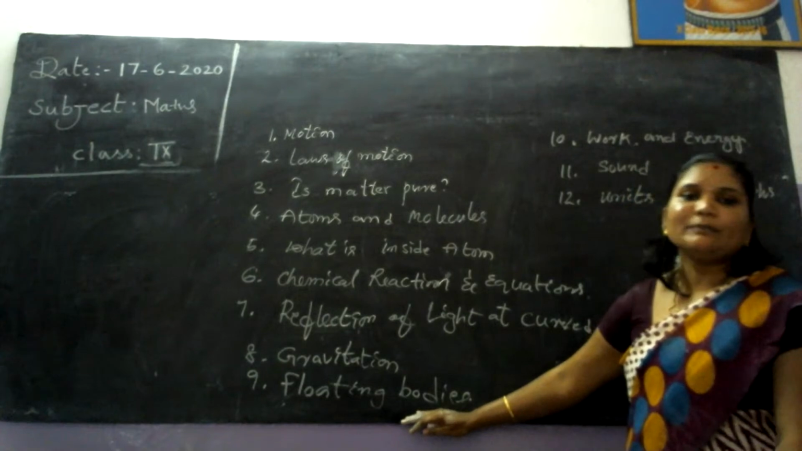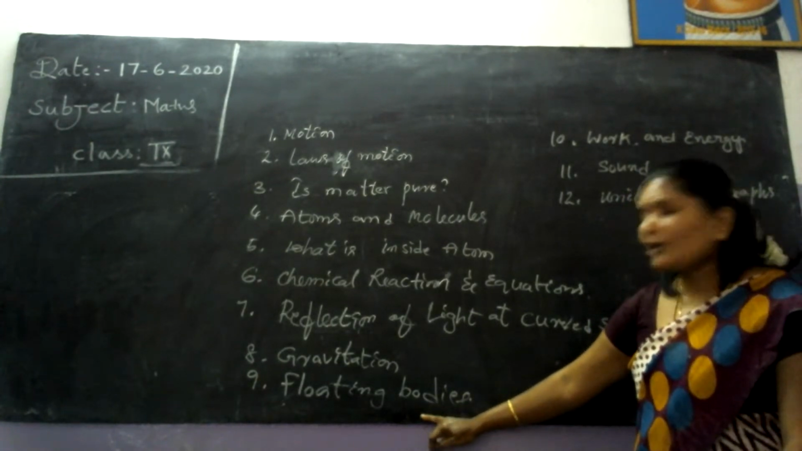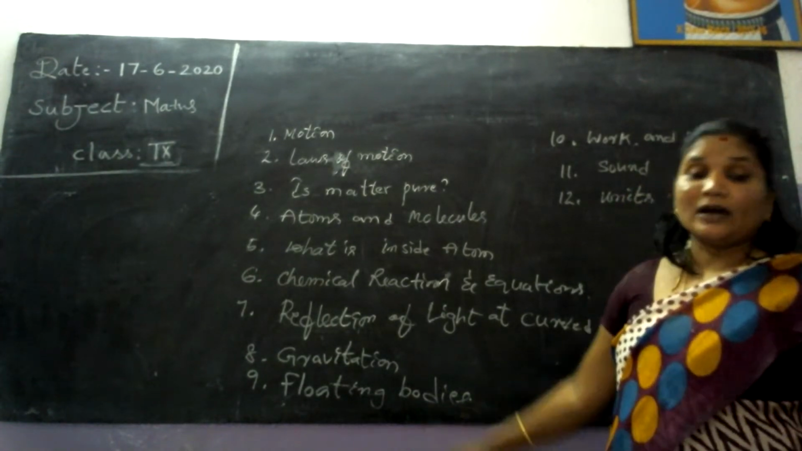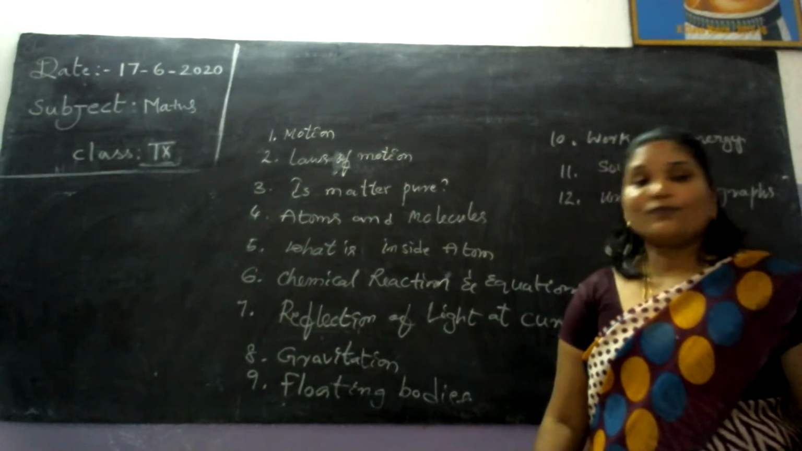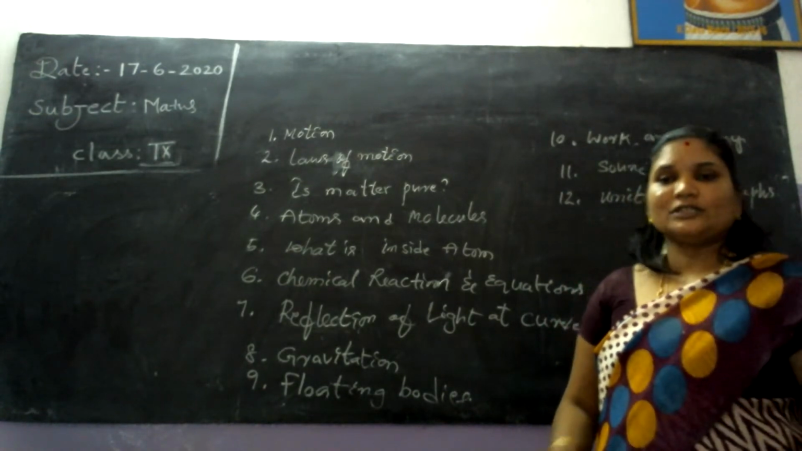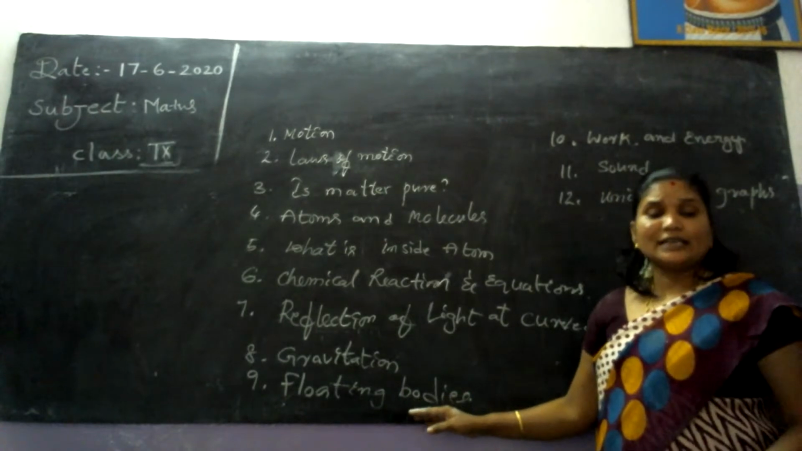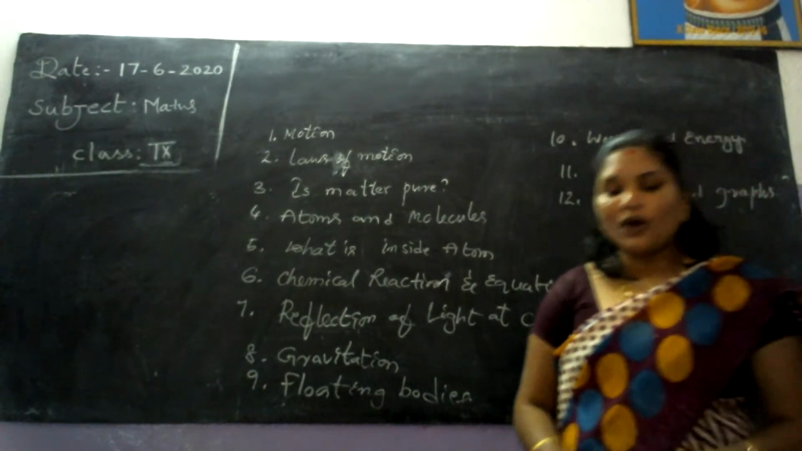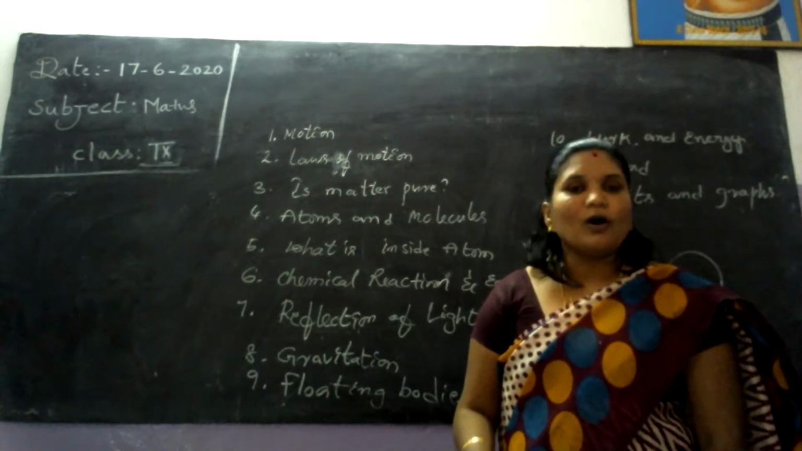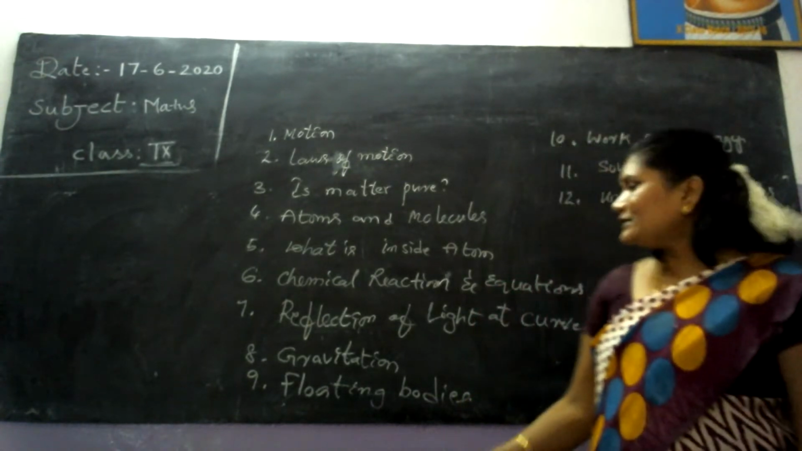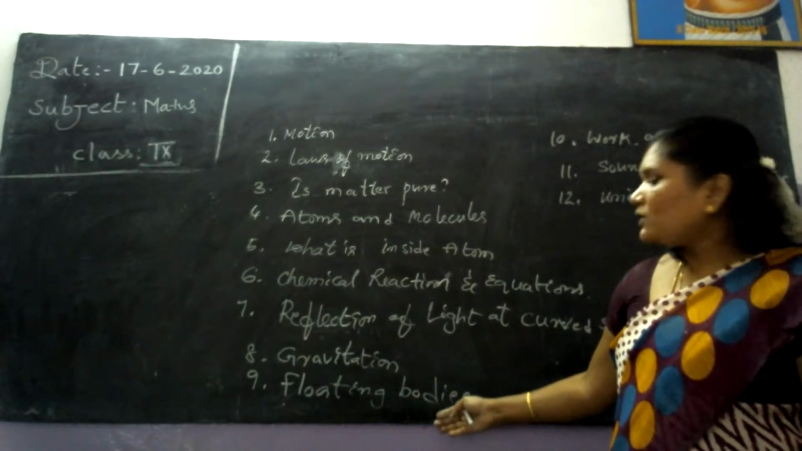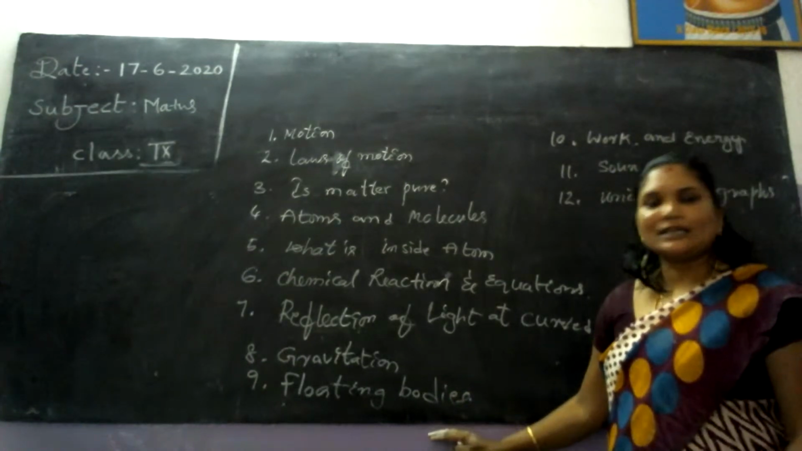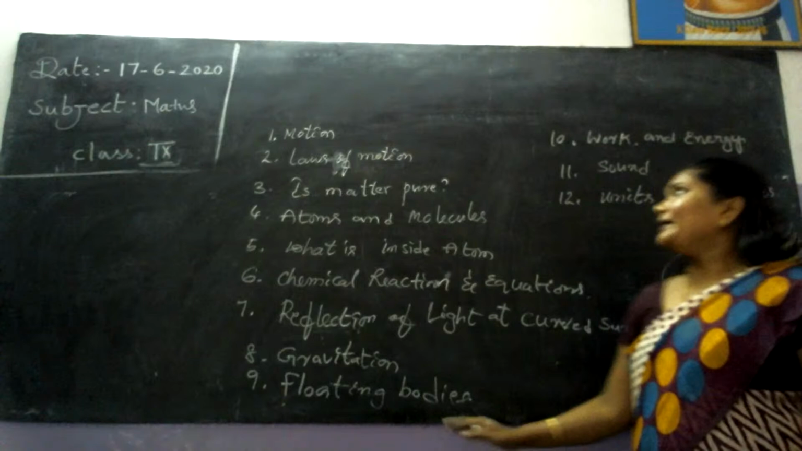Again, floating bodies. In this chapter, we discussed which bodies float on the water and which objects sink in water. Some of the heaviest objects do not sink in water. Why? What is the reason behind that? Such types of topics are discussed on floating bodies.